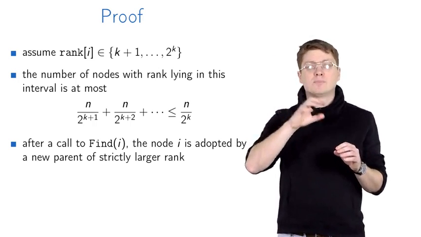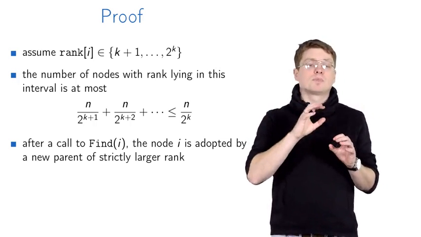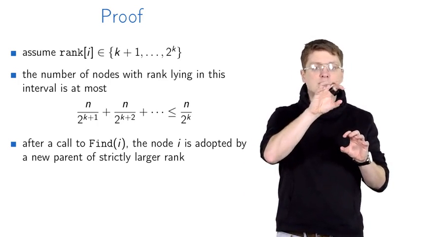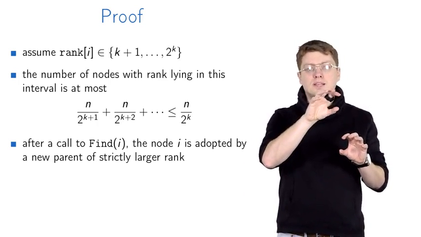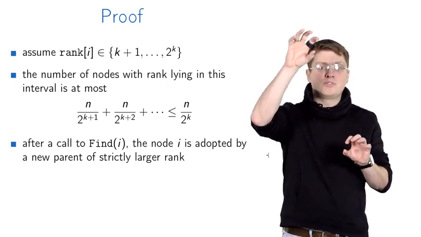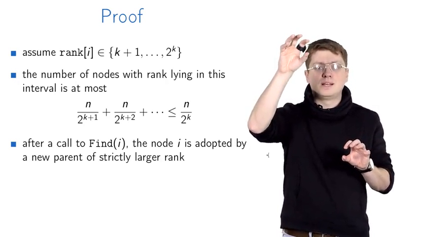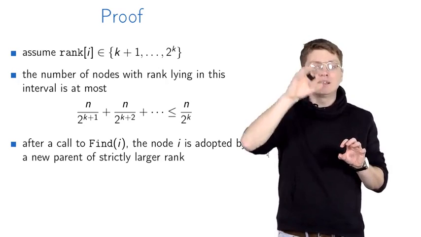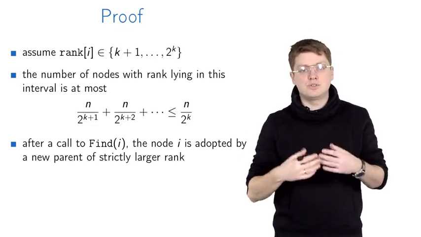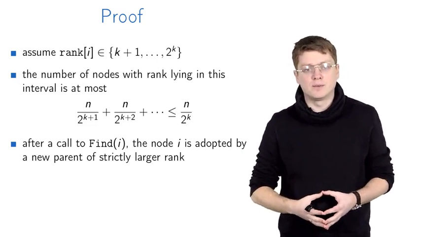The next observation is that each time when we call find of i, it is adopted by a new parent. And since it is new, at this point we know that we have a node i and its parent j is not the root. Yes, this is essential. Which means that when we go up, we find another root when we call find of i. And at this point we will reattach node i to this new root. And this new root has strictly larger rank.